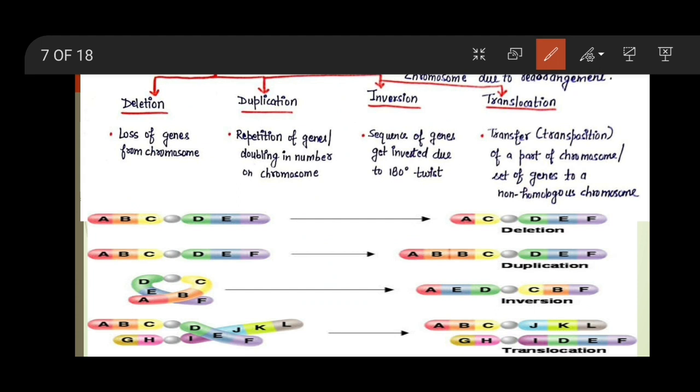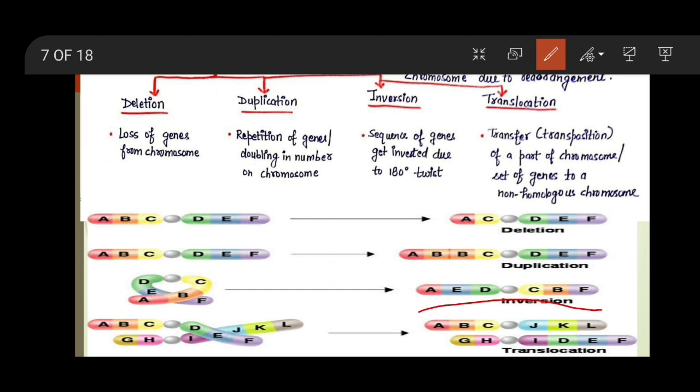And the last is translocation, meaning the transfer of a part of a chromosome to a non-homologous chromosome. In crossing over, exchange takes place between homologous chromosomes, but in this chromosomal aberration, the transfer takes place between non-homologous chromosomes. So here you can see there are two non-homologous chromosomes. First is our A B C D E F and the second chromosome carries the genes G H I J K L. Here the exchange takes place between these two, and what is the result?